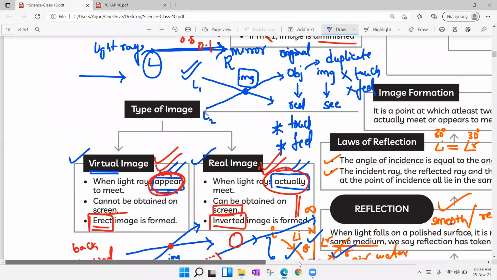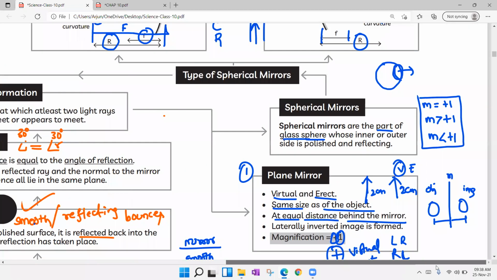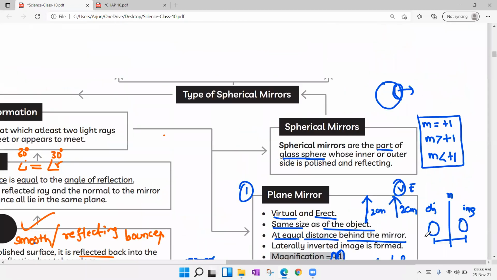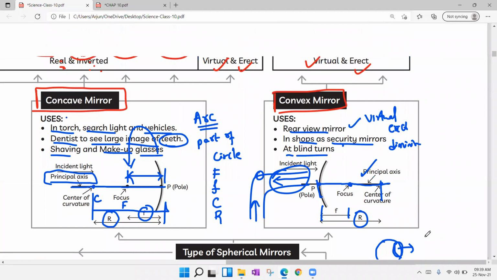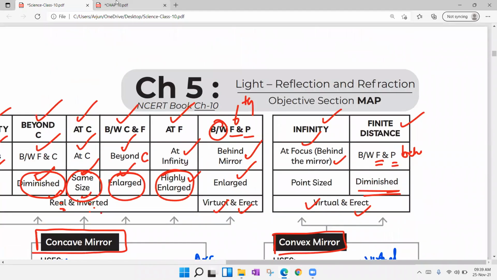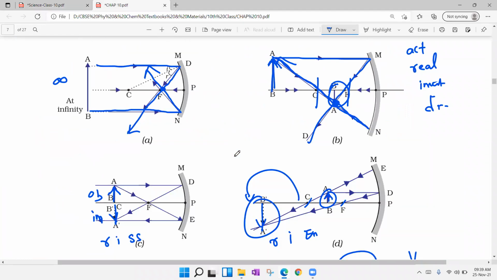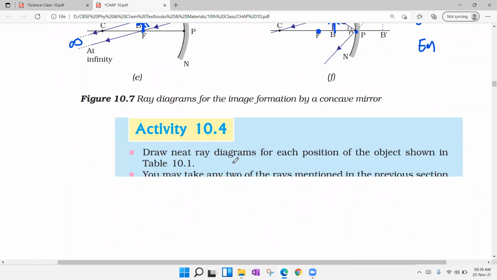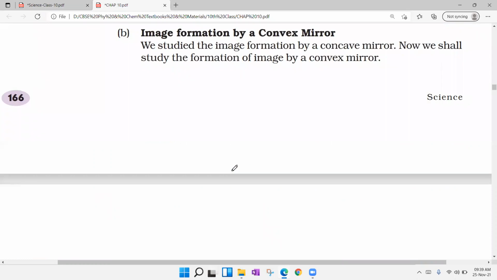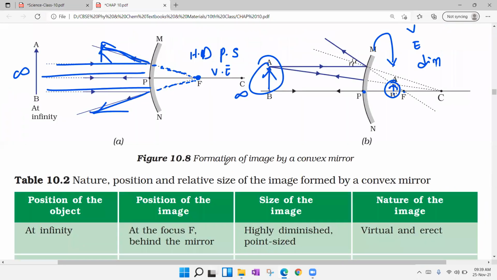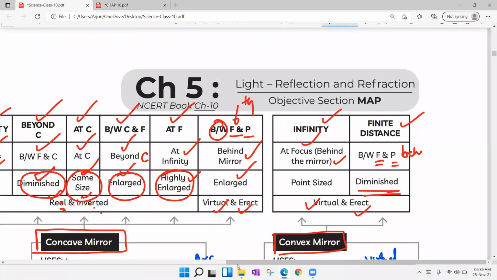Then we understood the three types of mirrors: plane mirror, concave mirror, convex mirror. Then we saw ray diagrams related to concave and convex mirrors, 6 diagrams for concave and 2 for convex, and we observed the uses of concave and convex mirrors.